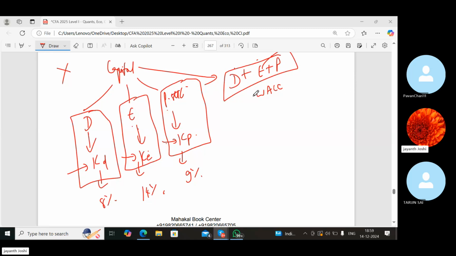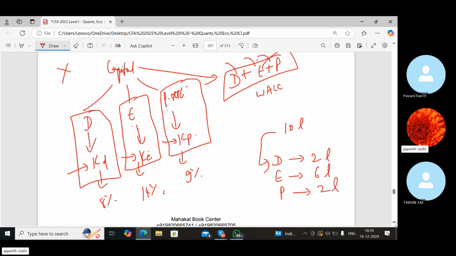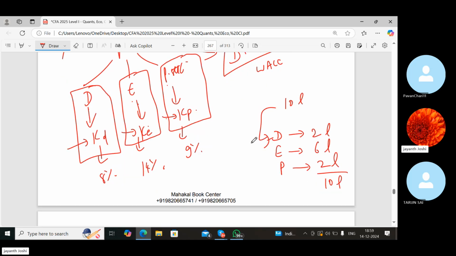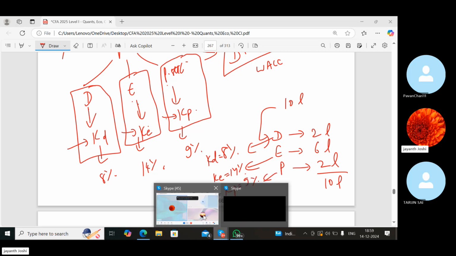Now, what is this weighted average cost of capital? We give the weightage based upon the proportion of each source of finance in the total capital. Let's say 10 lakhs is the capital which I have arranged. In that, the debt finance is 2 lakhs, the equity is 6 lakhs, and the preferred stock is 2 lakhs. All in all, this is 10 lakhs, and the cost of debt KD is 8%, the cost of equity is 14%, and the cost of preferred stock is 9%. Okay, you're following, right?